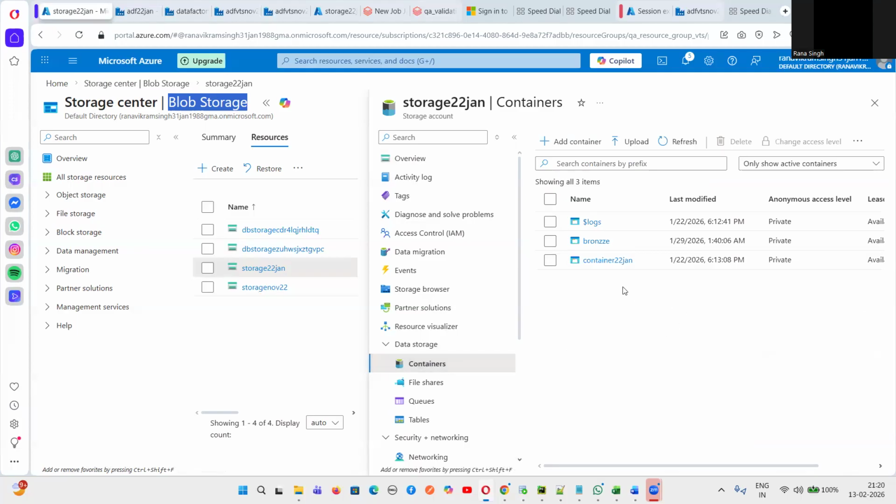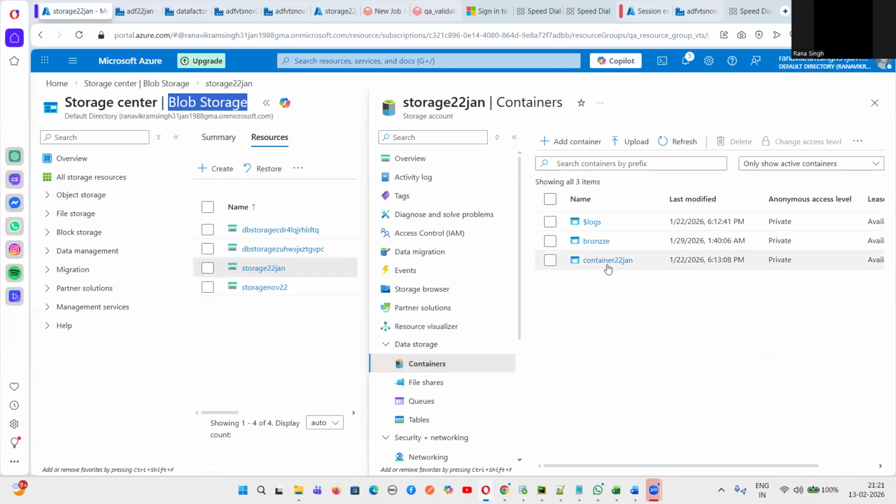So there is a container called 22nd Jan. When I teach you medallion architecture, that time I will tell you about the bronze, silver, gold layers. So as of now, don't worry about those things. We have just created a storage account. In that we go to data storage, container, and we have to create a container. But we have already created a container.